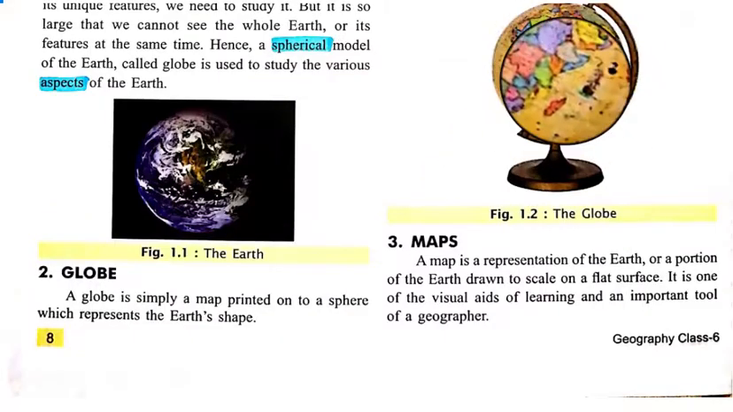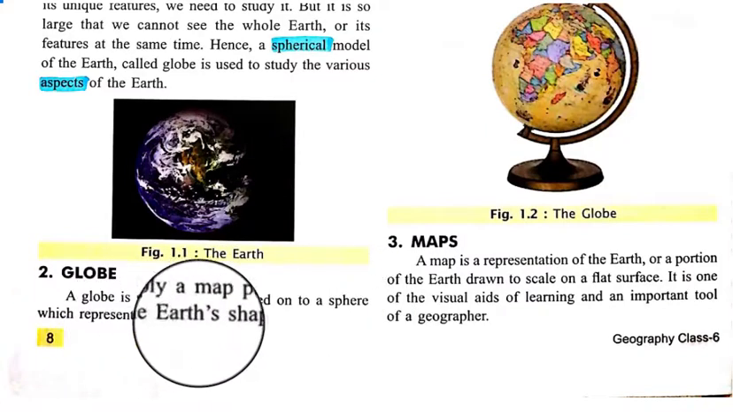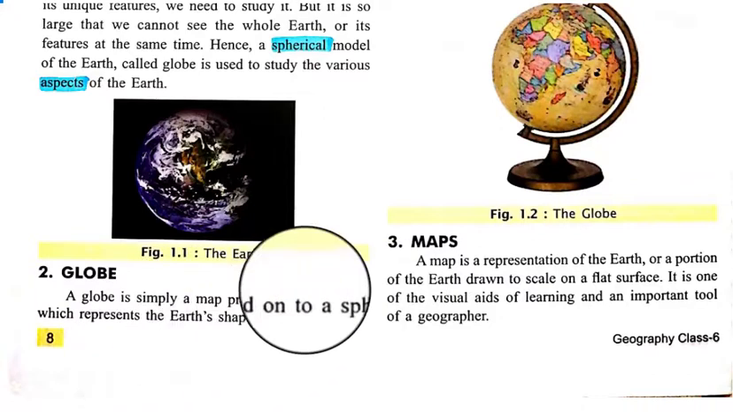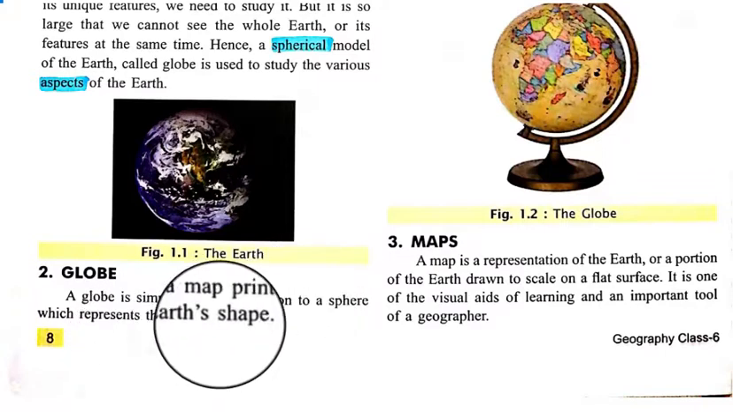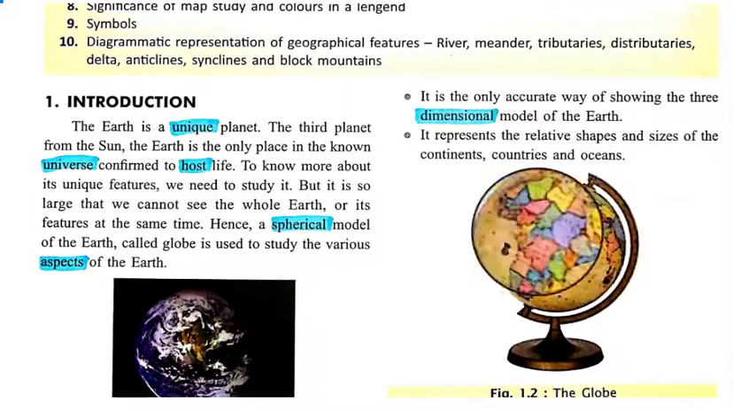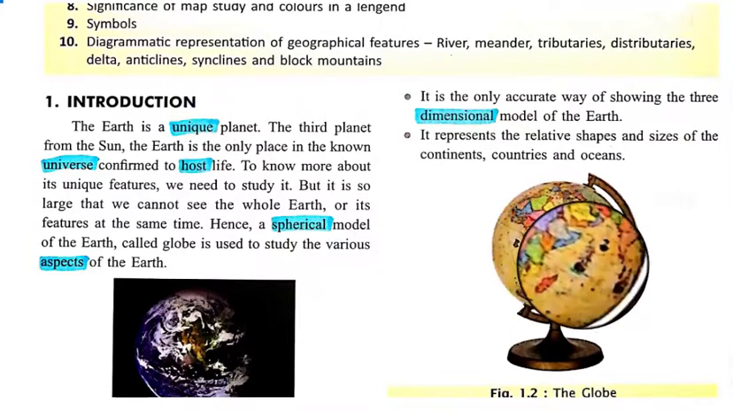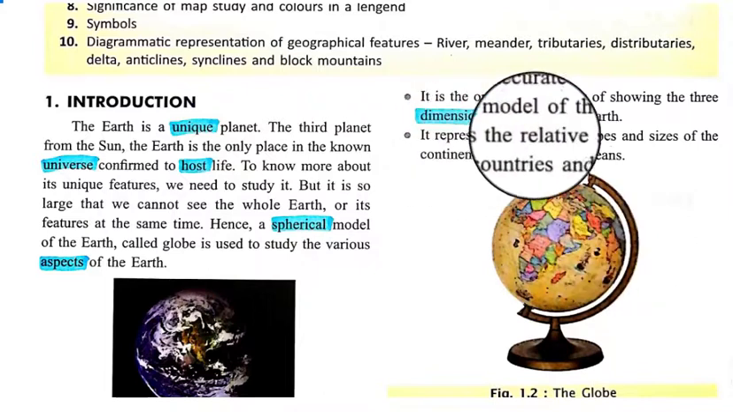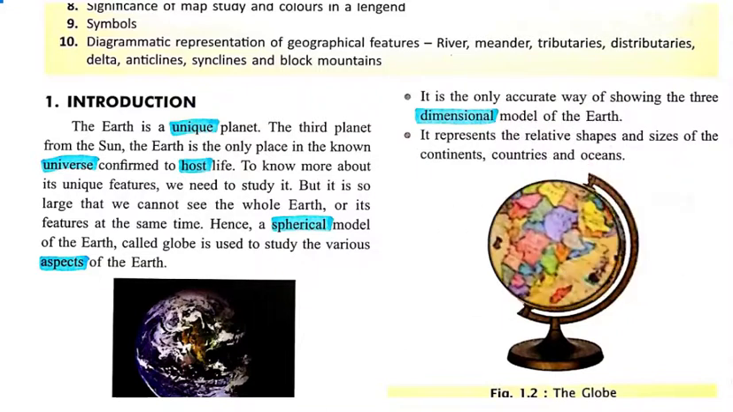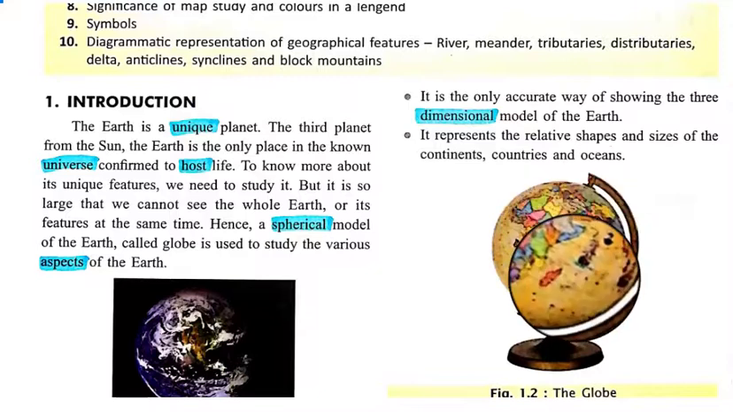This is a picture of a globe. A globe is simply a map printed onto a sphere, which represents the Earth. It is the only accurate way of showing the three-dimensional model of the Earth. It represents the relative shapes and sizes of the continents, countries, and oceans. Here, all countries, continents, and oceans are represented in relative shape according to their size.